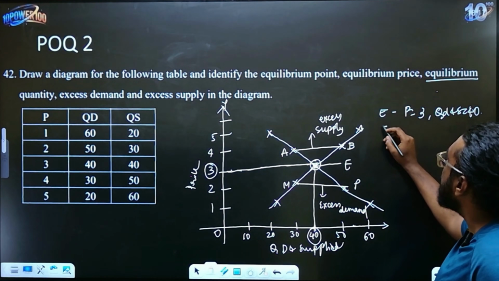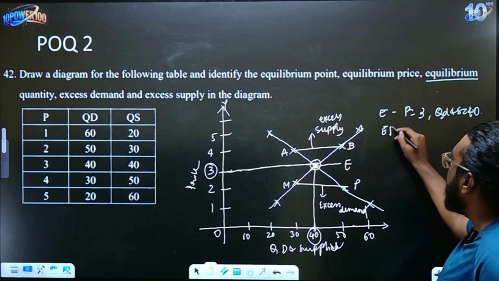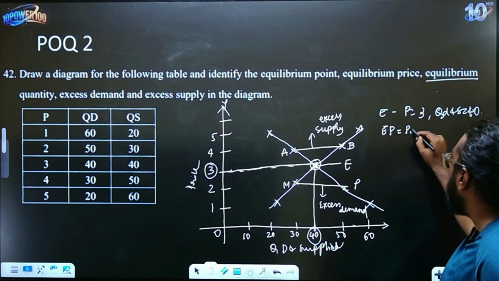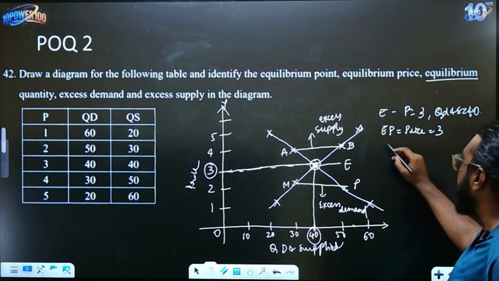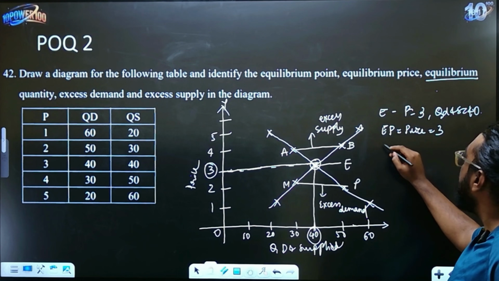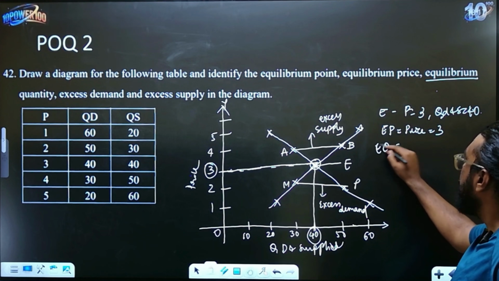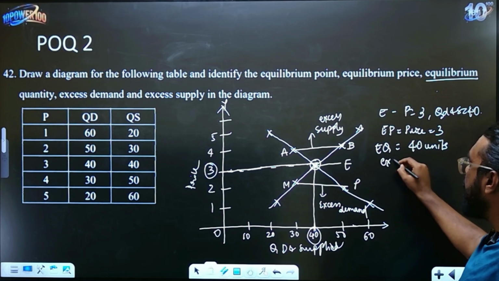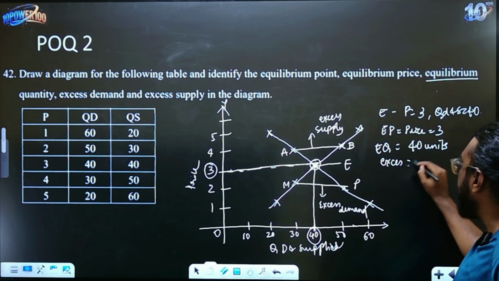Adadmele you should write what is your equilibrium price. Equilibrium price is at 3. Adike ನೀವು dotted lines eliyadu. So when price is 3, that is when equilibrium price will be achieved. Then equilibrium quantity is nothing but 40 units. Now excess demand yavagirutte, this is excess demand, so MP.